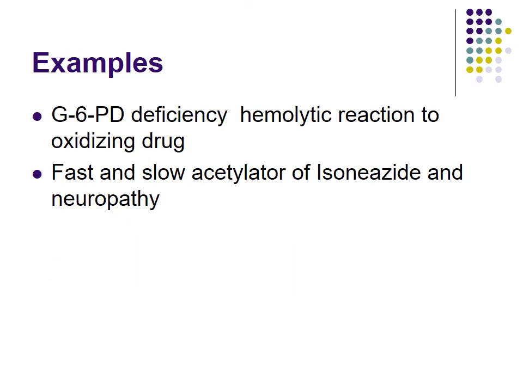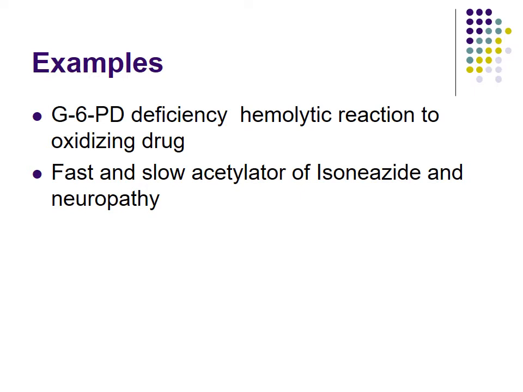Now, some examples where pharmacogenetics is currently important, like G6PD deficiency, which produces a hemolytic reaction to oxidizing drugs. G6PD deficiency is particularly common in our region in the Sindhi population and Bhanusali population.